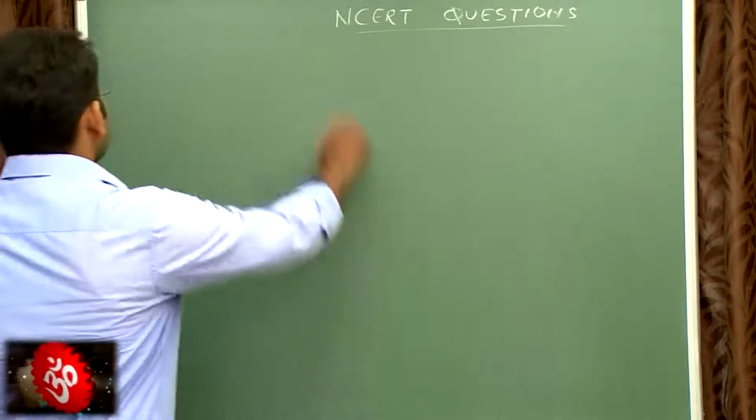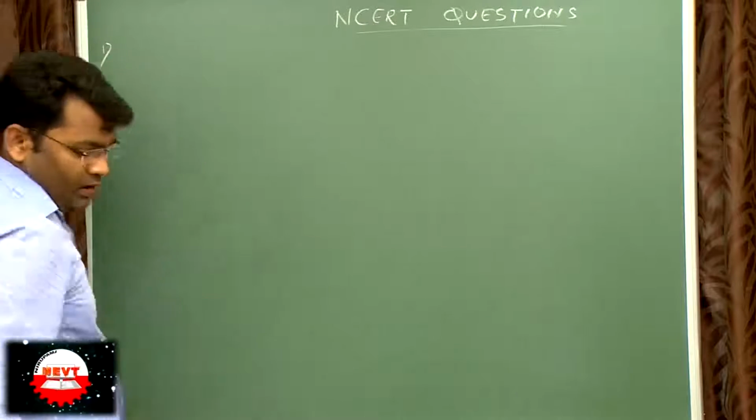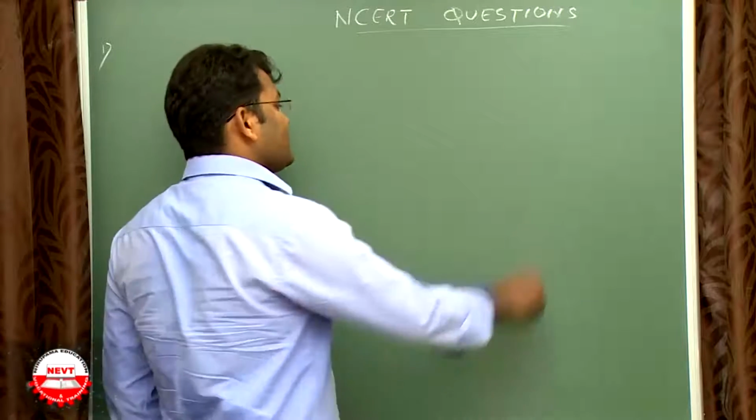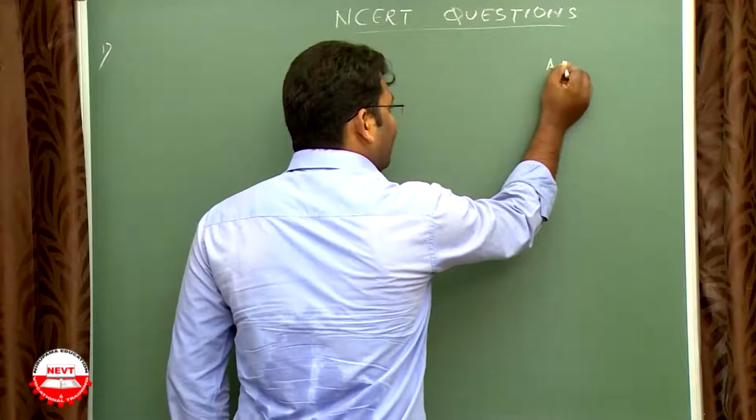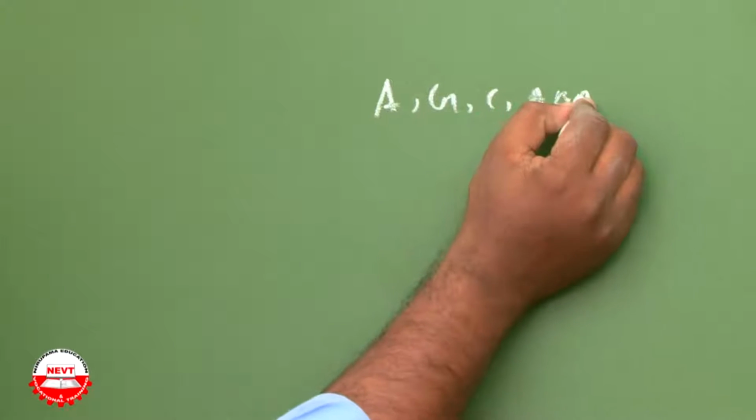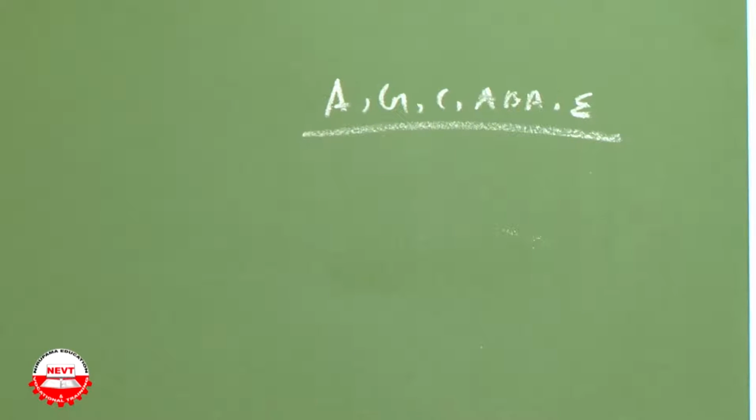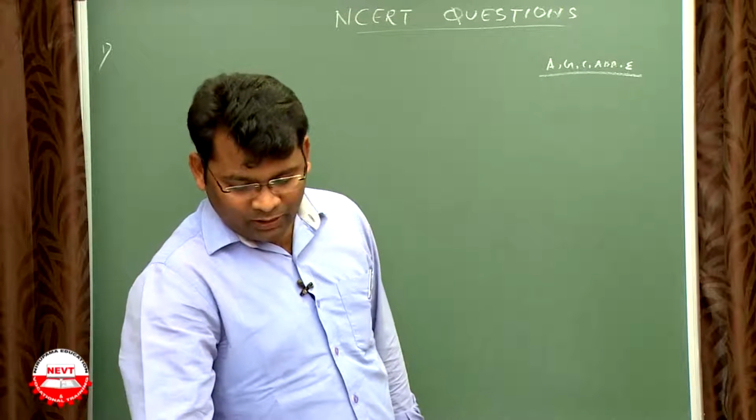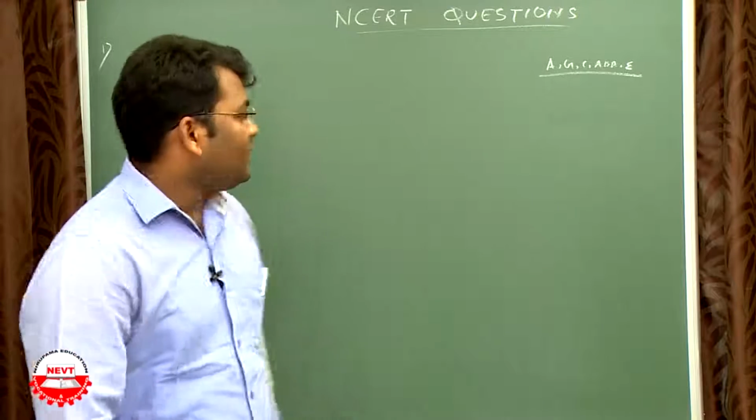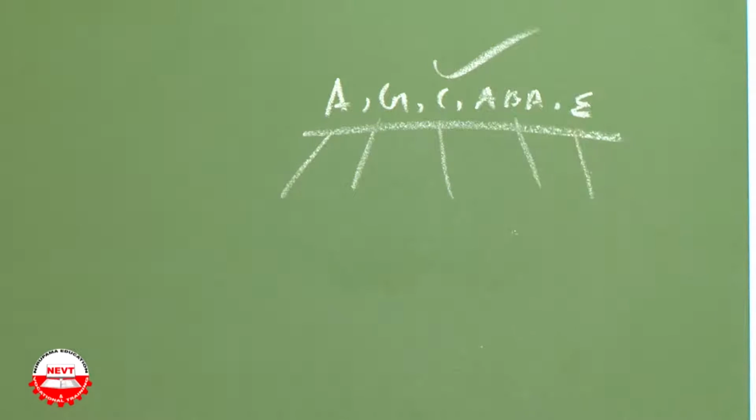So we'll discuss the questions from control and coordination. The first one: which of the following is a plant hormone? So what are plant hormones? Let's discuss. Auxin, gibberellin, cytokinin, abscisic acid and ethylene. Insulin is an animal hormone, thyroxine is also an animal hormone, estrogen is a sex hormone, so cytokinin is the right answer. Auxin, gibberellin, cytokinin, abscisic acid and ethylene. Cytokinin is there, so that's the right answer.